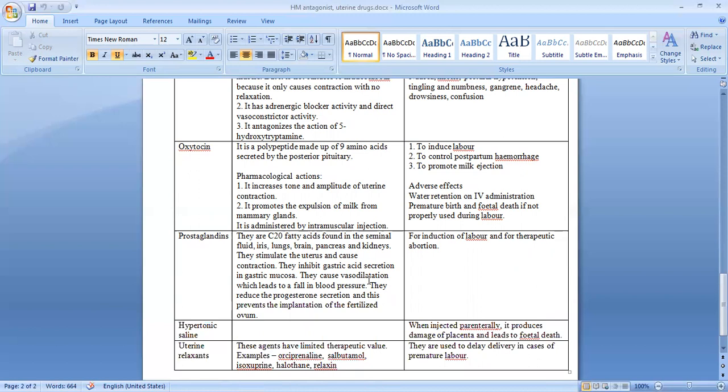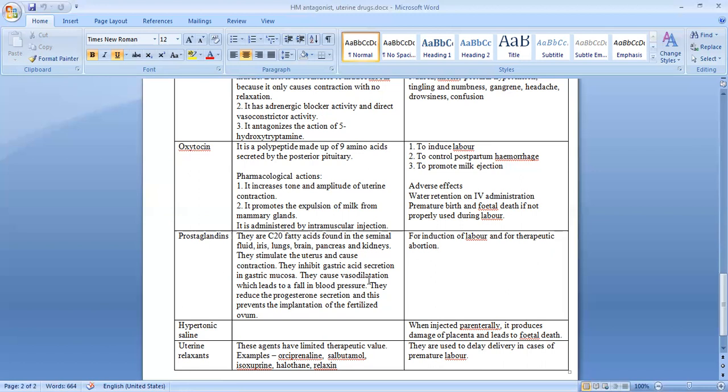They reduce the secretion of progesterone and because of this, when progesterone is not available in sufficient quantities, then the fertilized ovum cannot get implanted in the uterus. So because of that, sometimes it is used as an abortive drug. It can be used to abort the fetus.